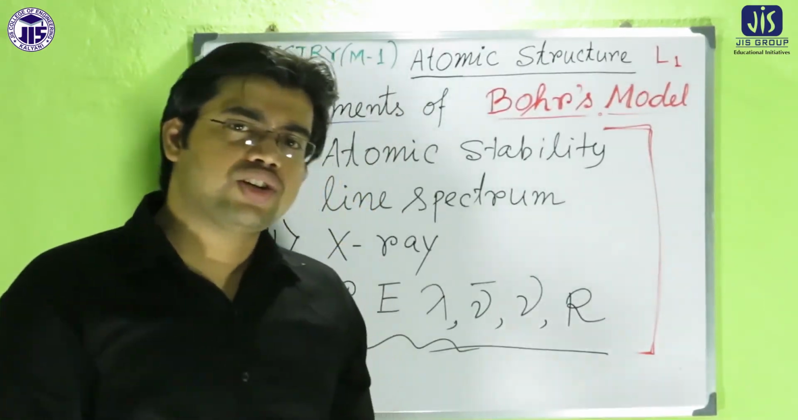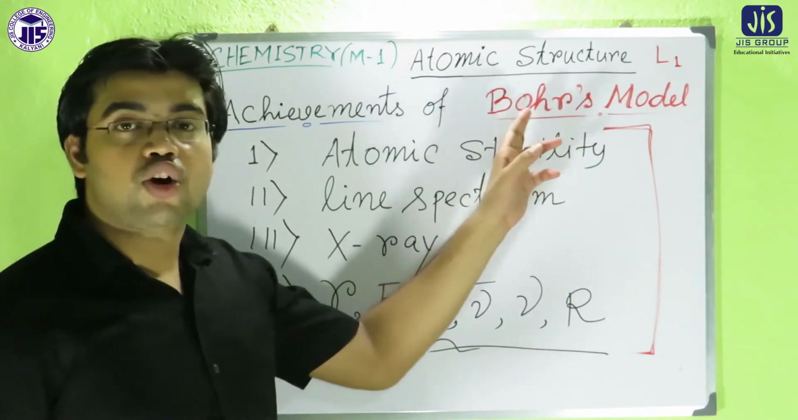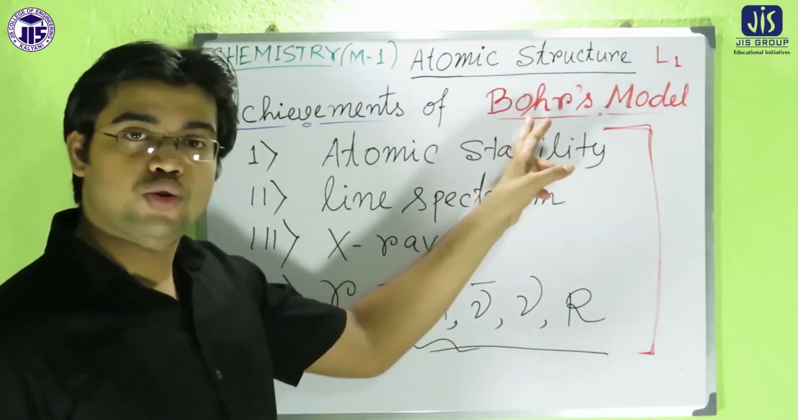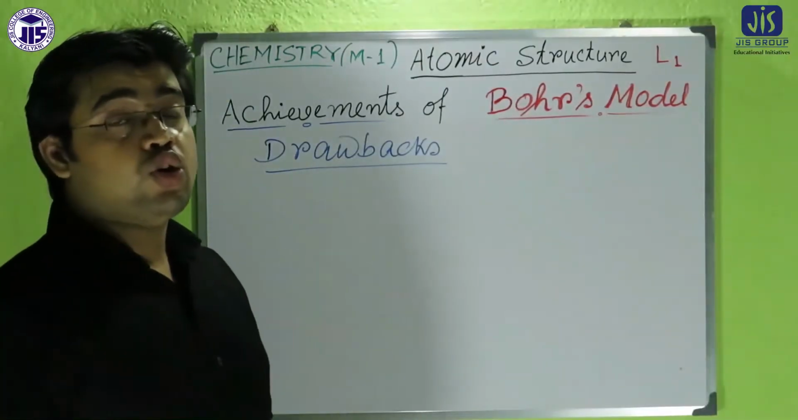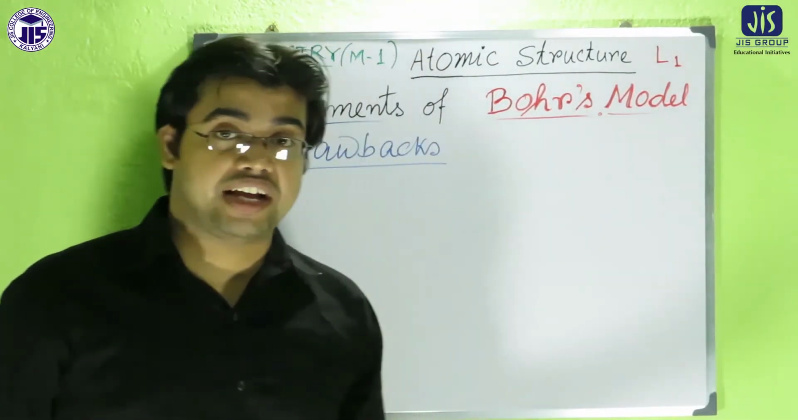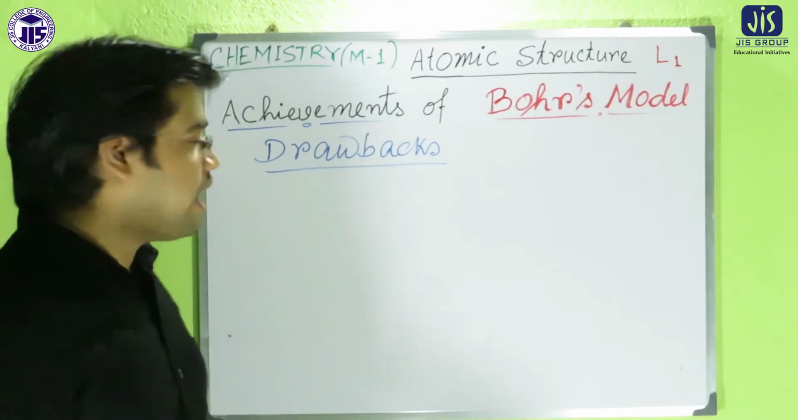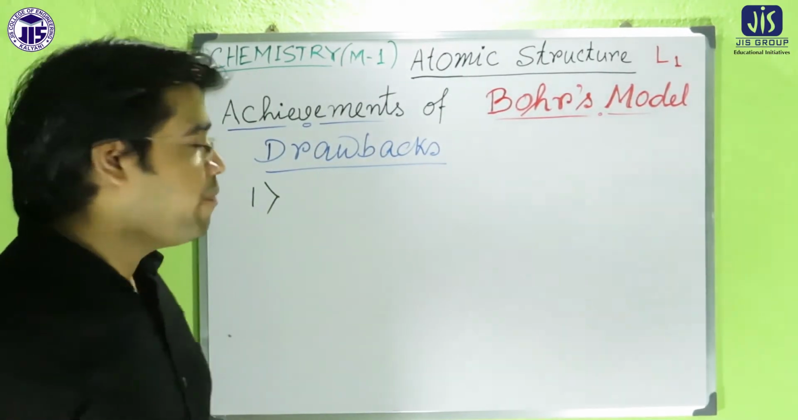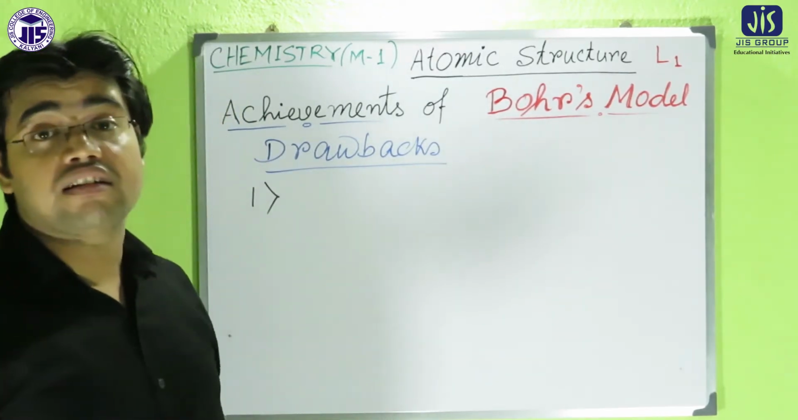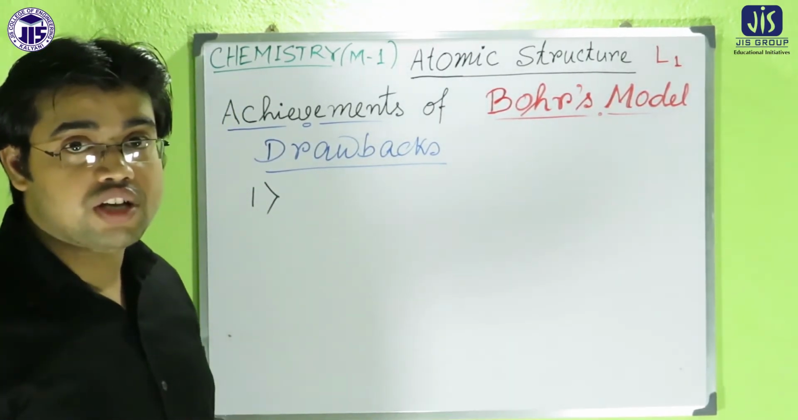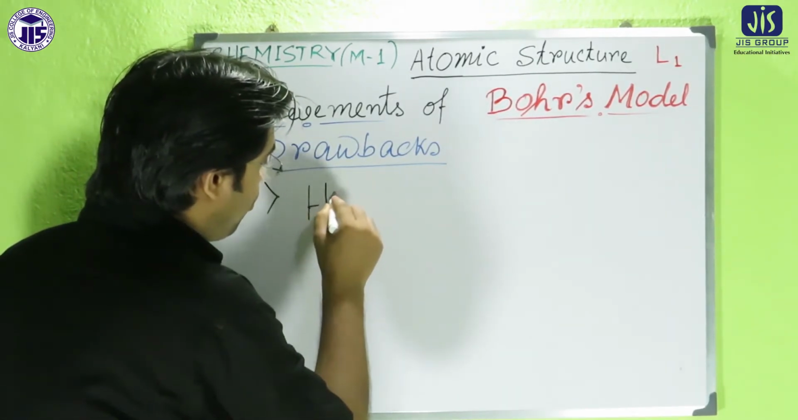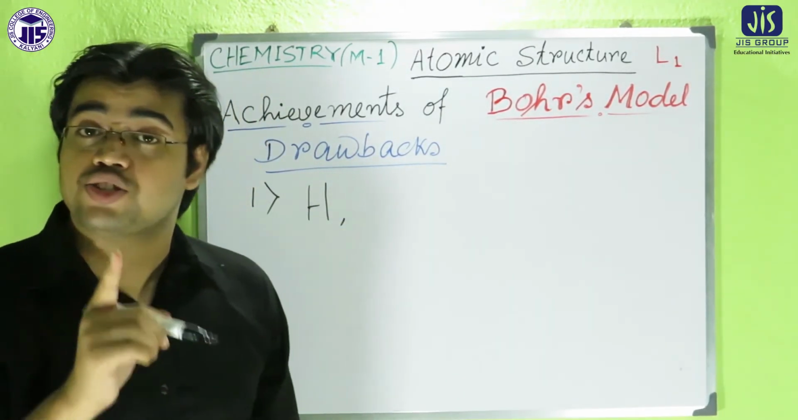So first of all, we will discuss the limitations, or the discrepancies, or the drawbacks of the Bohr's model. Okay, so the first drawback of the Bohr's model. According to Niels Bohr, all the spectral characteristics explained by Bohr were applicable only for a one electron system.